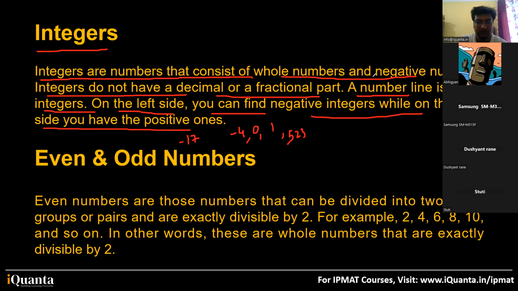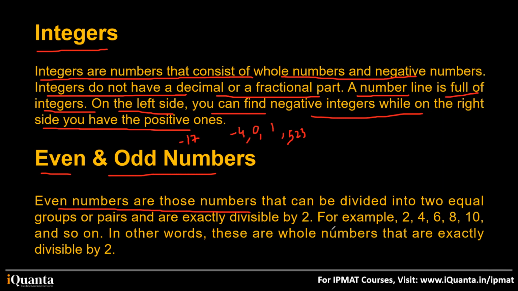Integers are whole numbers. They can be negative or positive. They do not have a decimal or fractional part. That's it. Now let us move to even and odd numbers. You already know this. Even numbers are those numbers that can be divided into two equal groups or pairs and are exactly divisible by 2. For example, 2, 4, 6, 8, 10, and so on, all of these are even numbers.